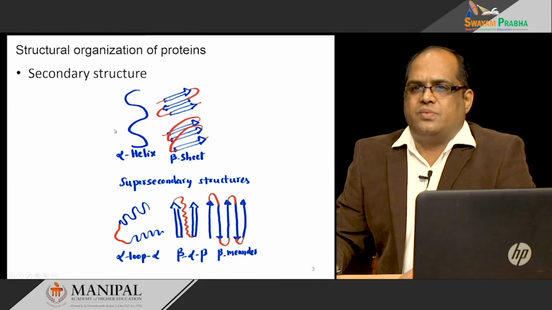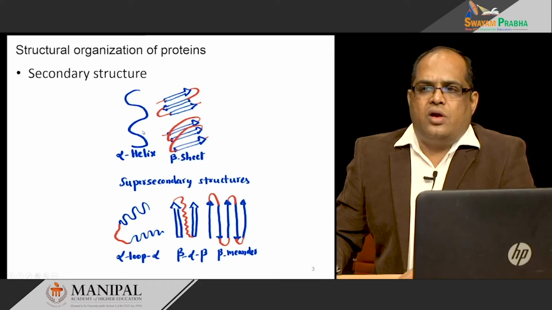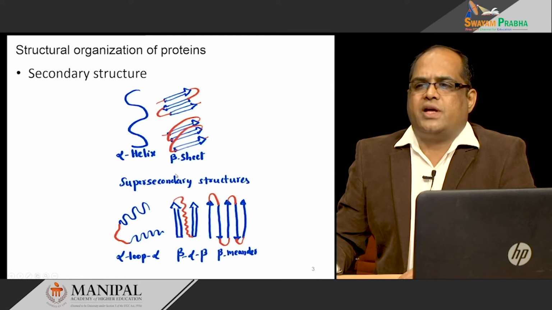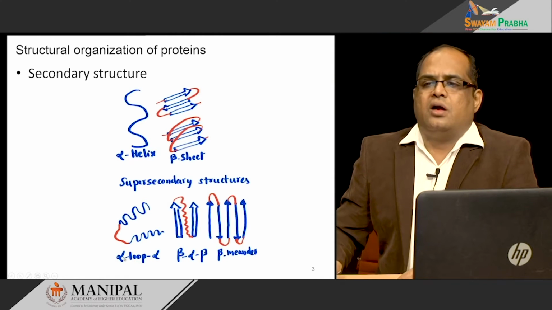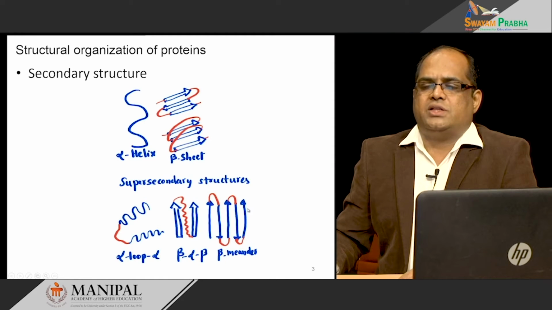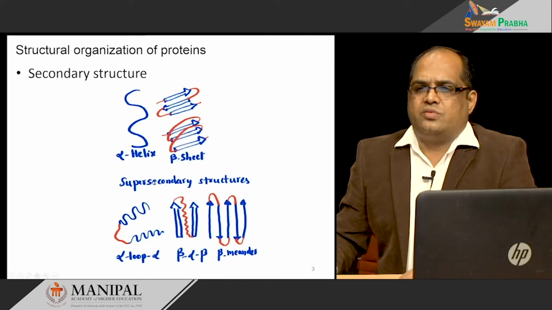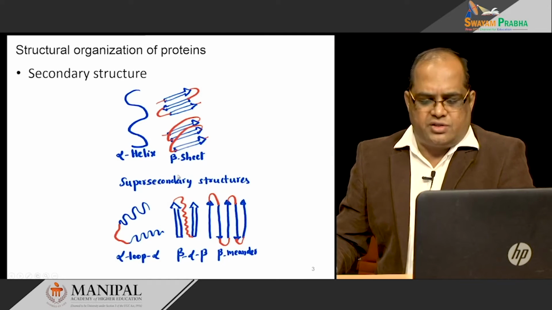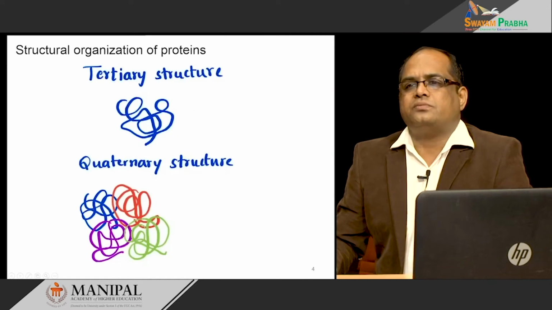They cause these different secondary structures. We also have some super secondary structures like the alpha loop alpha structure, beta alpha beta structure, and beta meander. So there are different super secondary structures also available.